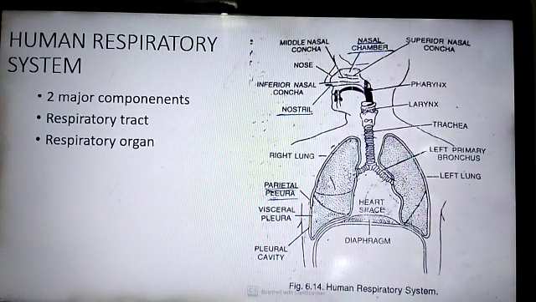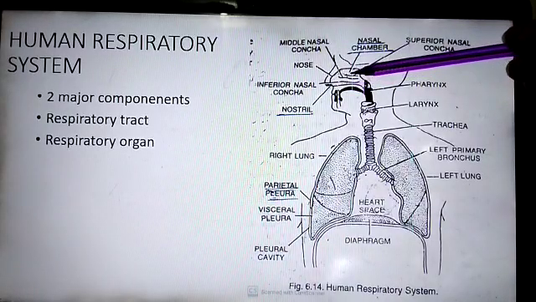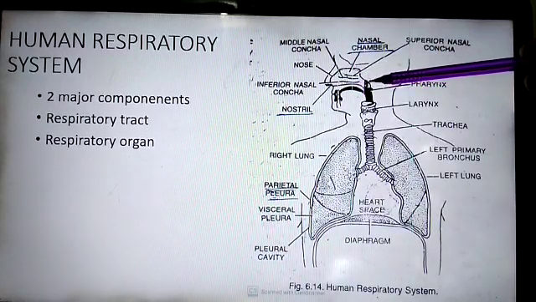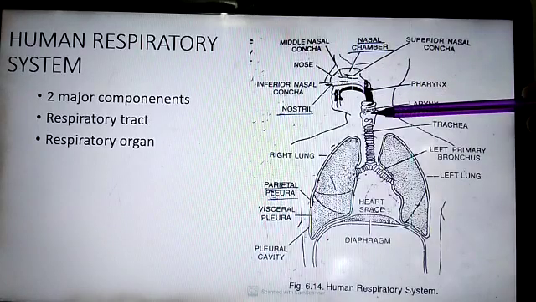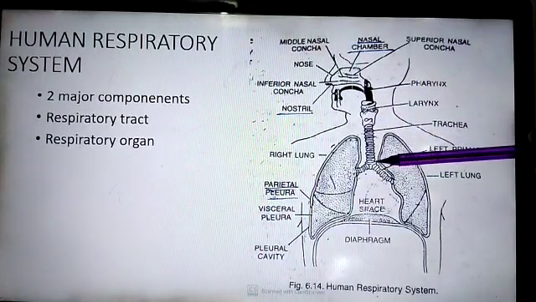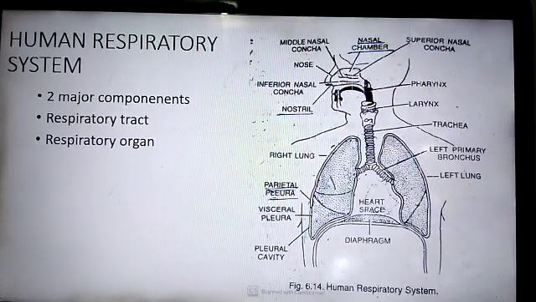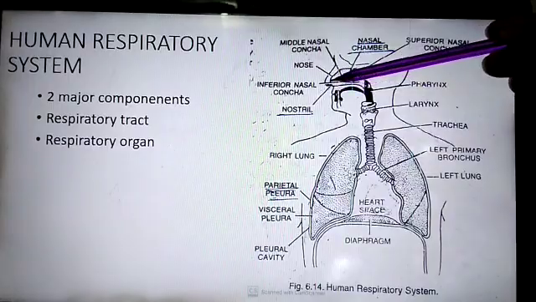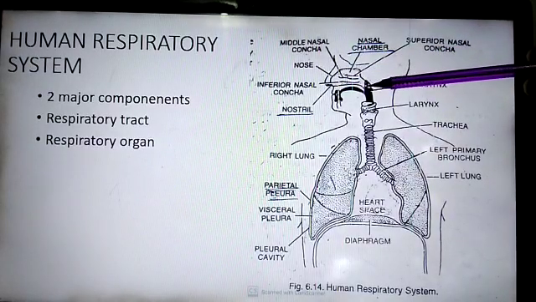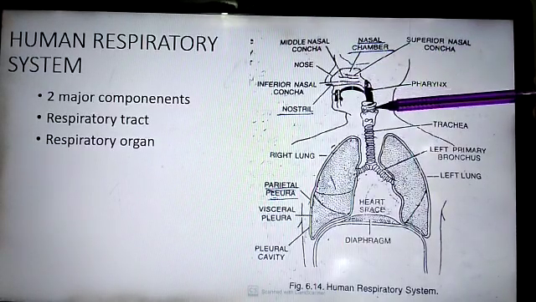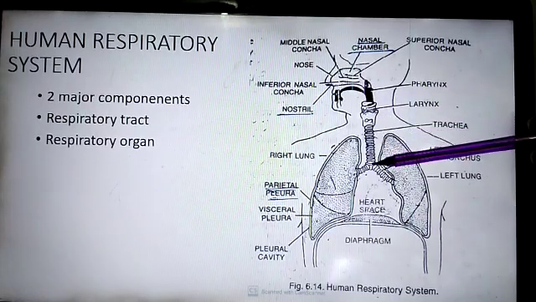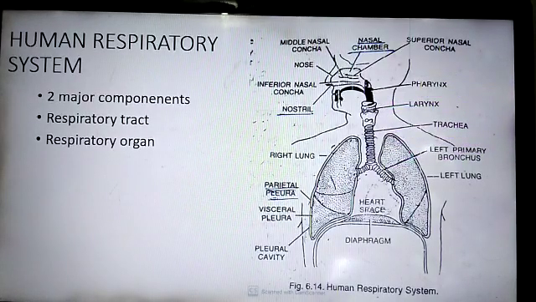It consists of external nares, nasal chamber, internal nares, pharynx, larynx, trachea, bronchi and bronchioles. Some bronchi and all bronchioles lie within the lungs. The other parts lie outside the lungs, that means external nares, nasal chamber, internal nares, pharynx, larynx, trachea. They lie outside the lungs.